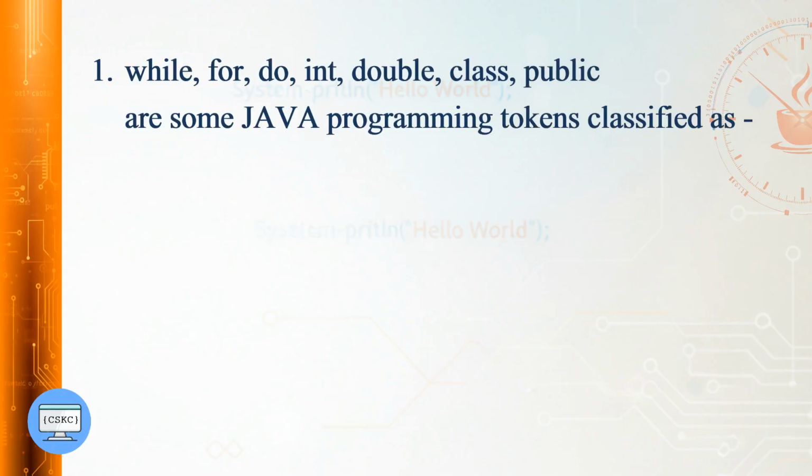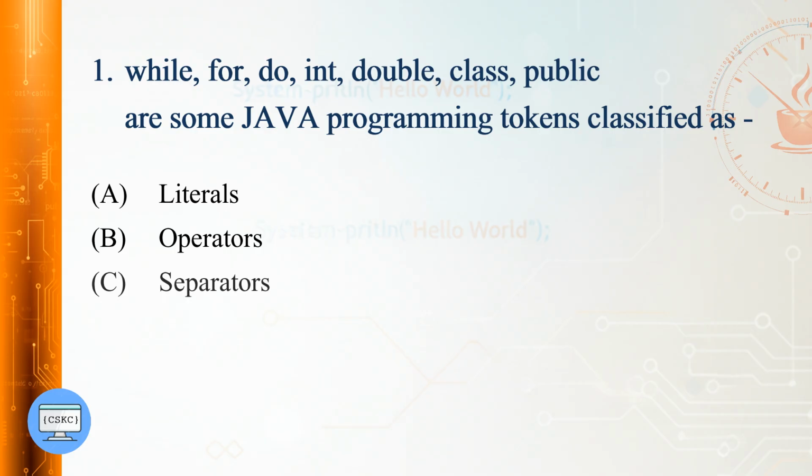while, for, do, int, double, class, public are some Java programming tokens classified as literals, operators, separators, keywords. Its answer is keywords.